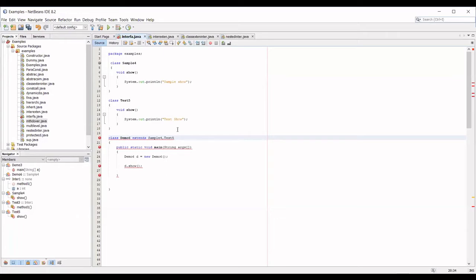If I have two parent classes, both having the same method, then from the child class the compiler will get confused about which class the show method implementation should be considered from, either the test class or the sample class. So this is the problem in multiple inheritance. To avoid this problem only, Java is not explicitly supporting multiple inheritance.